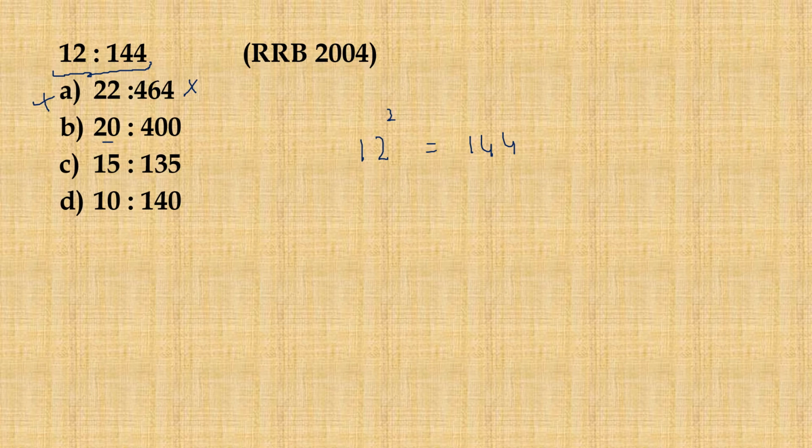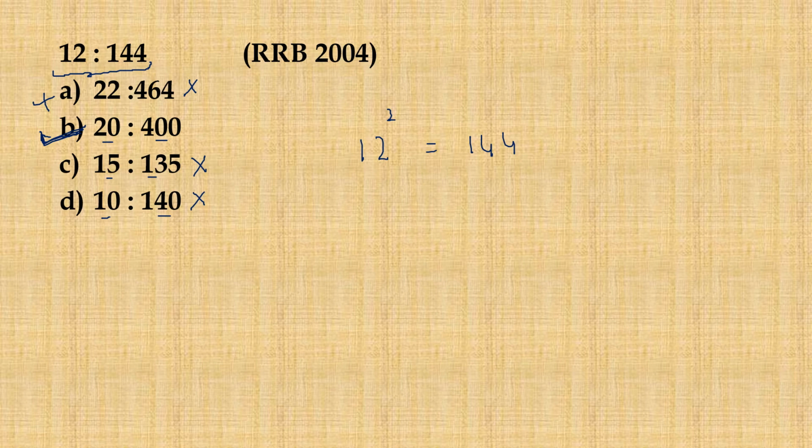Is the square of 20 400? Yes. So option B should be our correct answer, but still we'll check with option C and option D. Is the square of 15 135? No. Is the square of 10 140? Of course not. So we are left with only one possibility, that is option B, and because it shows the same properties as the given pair, we'll go with option B as our final answer.